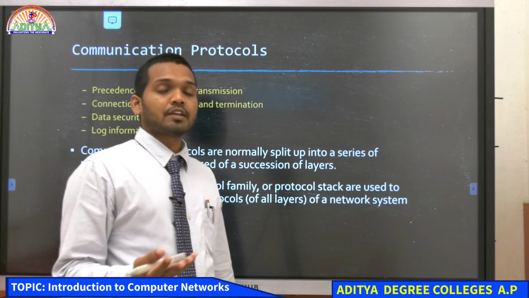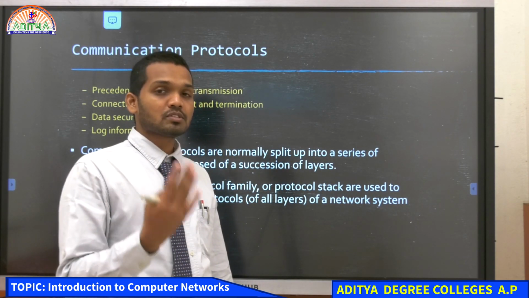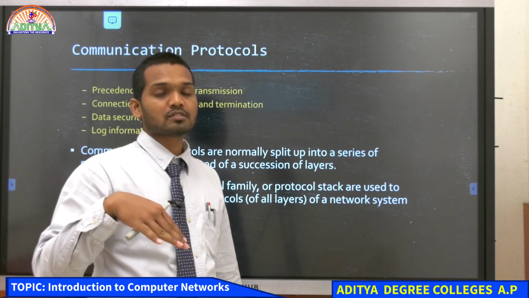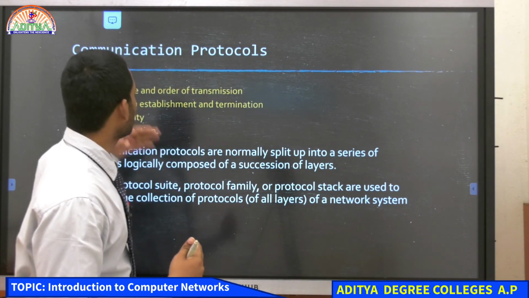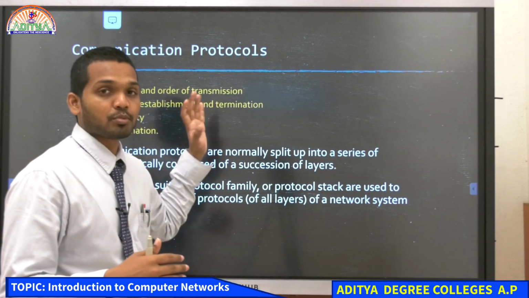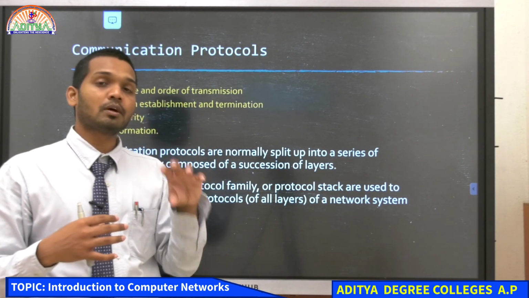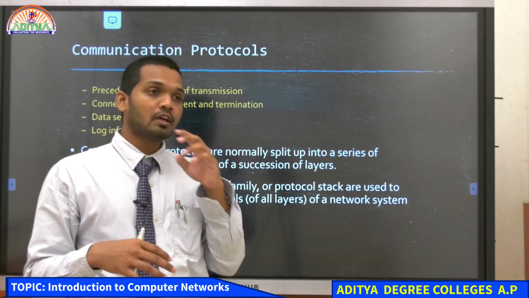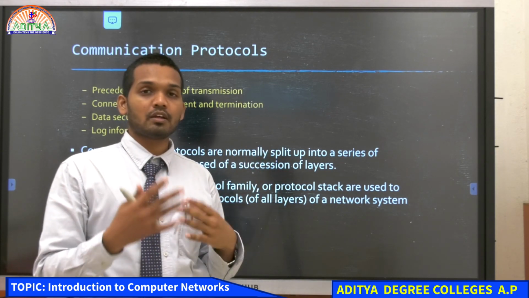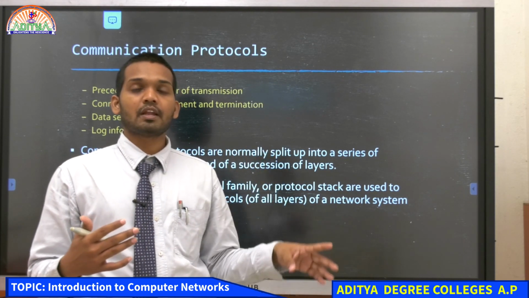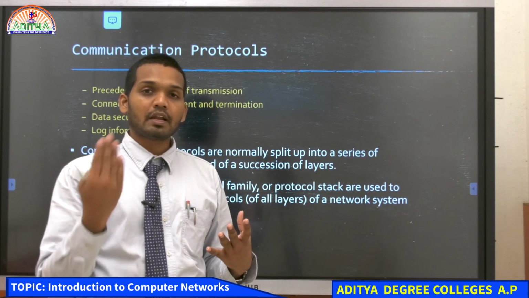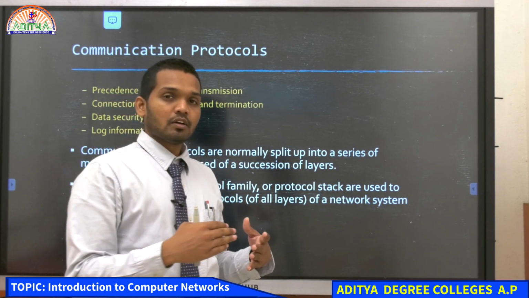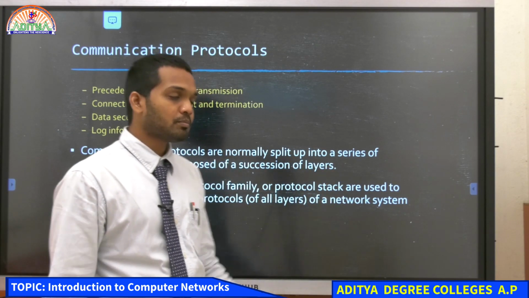And then connection establishment and termination. When the computer is connected in the network, how is it connected? Like when the computer is terminating in the network, what happens? And all these things are managed by the communication protocols. So, if a new computer is connected into the network, the communication protocols take the role to identify that computer and put it inside the network, and also add the activities that are required for data transmission to that particular network.